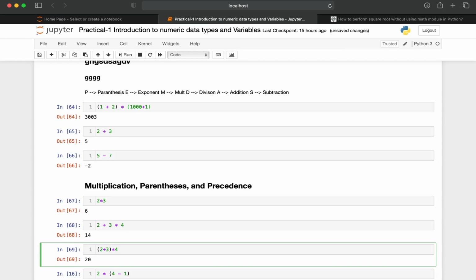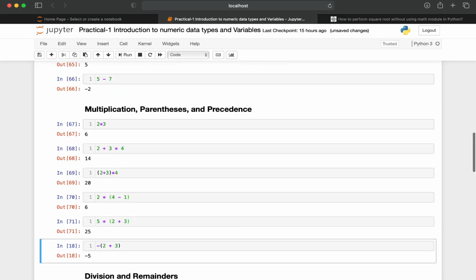In the same way for this, 2 into 4 minus 1 is 3, 2 into 3 is 6, 5 into 2 plus 3, 2 plus 3 is 5, 5 into 5, 25. Minus of 2 plus 3: irrespective of the sign, the first priority is given to the parenthesis. So 2 plus 3 is 5, and this minus will get carried along.